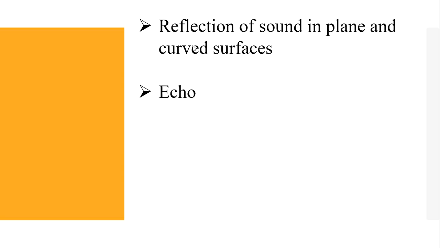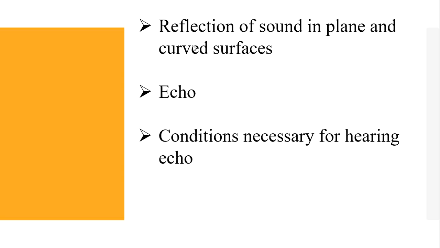Echo. What is called echo? An echo is the sound reproduced due to the reflection of the original sound from the various rigid sources such as walls, ceiling, surfaces of mountains, etc.